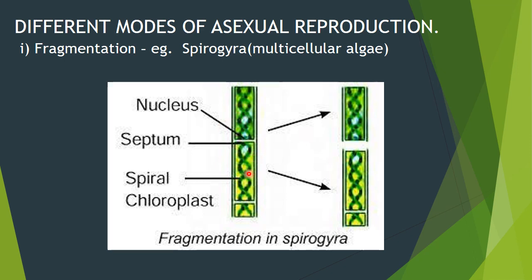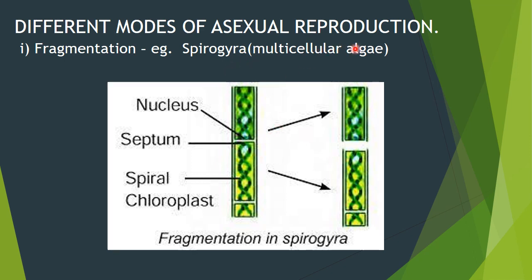Now here what happens, this long filamentous Spirogyra is broken into different fragments, and each fragment will form a new Spirogyra. This fragmentation process in Spirogyra takes place accidentally by some reason or other. If the body gets into fragments, each fragment will develop into a new Spirogyra. That is its speciality. So that is the very common example for fragmentation.